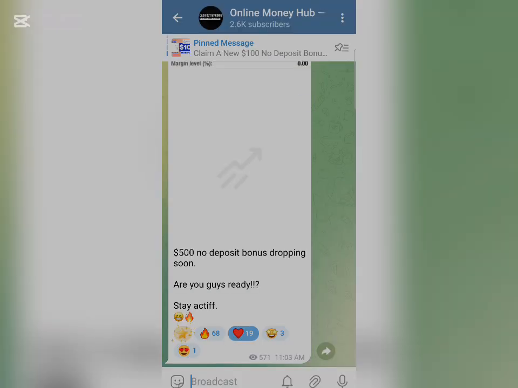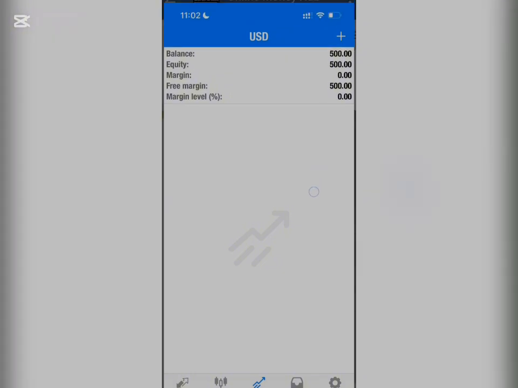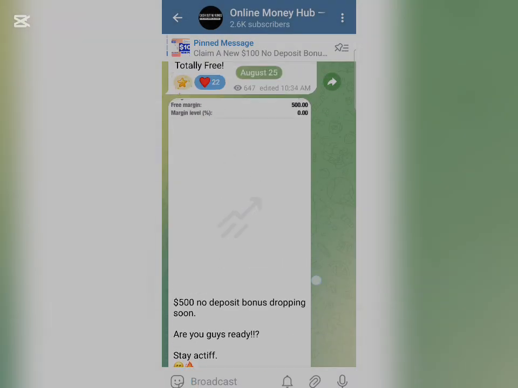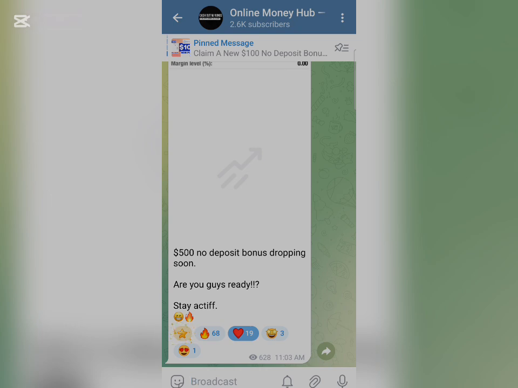This is my Telegram channel right here, and as you can see, I've dropped this particular update for my guys since yesterday, August 25. They are already getting ready to get this bonus. This is why I told you guys to join my Telegram channel, so that you'll be the first to know when I am about to drop this update.